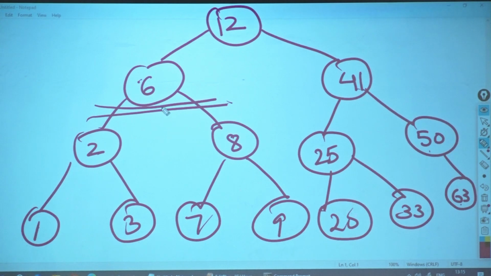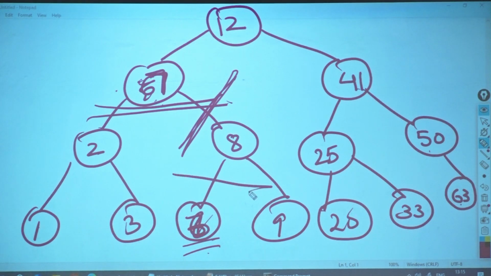Who is my in-order successor of 6? 7. What do I do? Swap it with 7. Okay? 7 becomes here, 6 becomes here. Can I delete 6? Yes, I can delete 6. Are we clear with this?